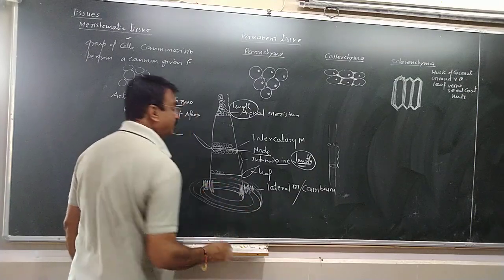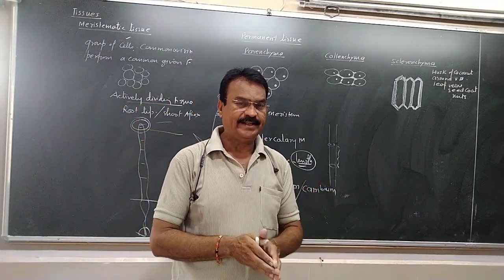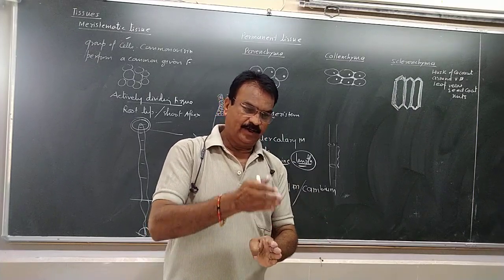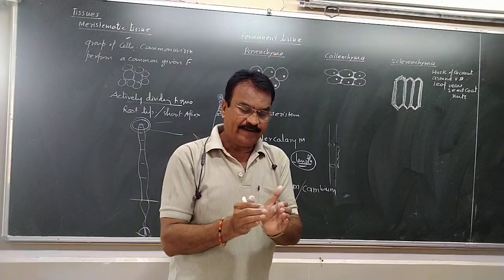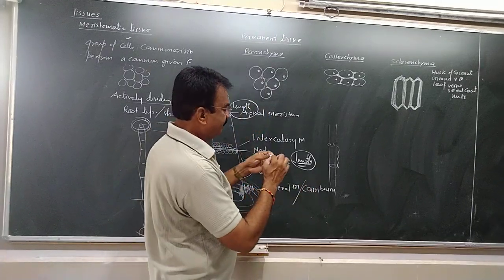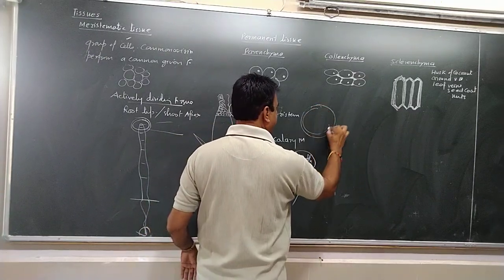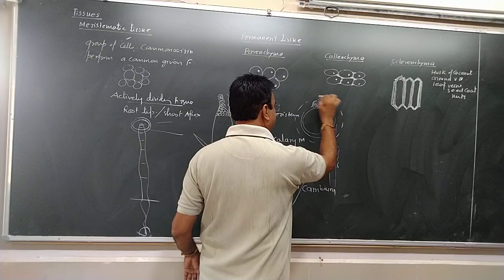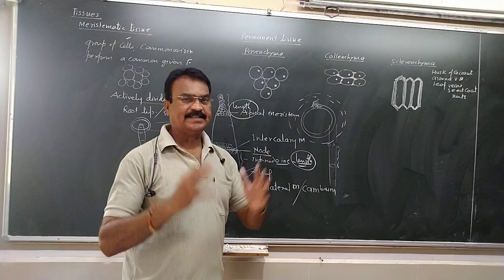What is increasing? The width is increasing. The area is increasing, the breadth is increasing, the girth is increasing. Because in plants the growth is lengthwise as well as sideways. The sideways growth is due to lateral meristem, which is present here. If you cut it like this, this will be the section. Here the lateral meristem is there and the cells will be divided in this manner. So what is increasing here? The girth is increasing, the area is increasing, the breadth is increasing.